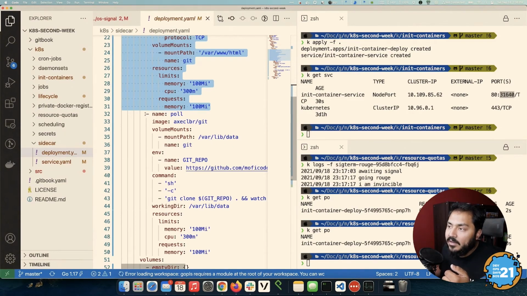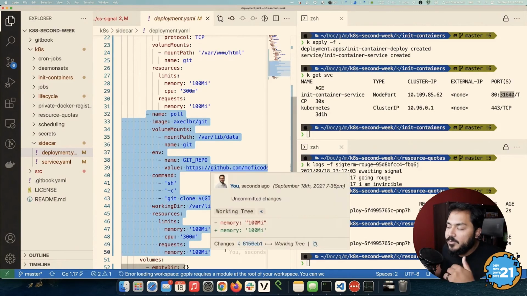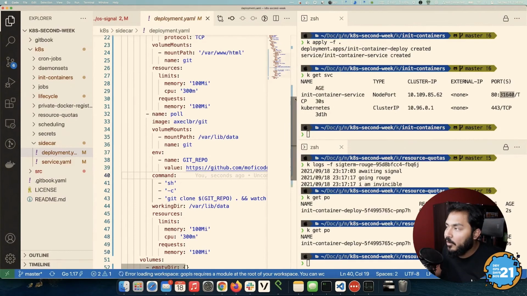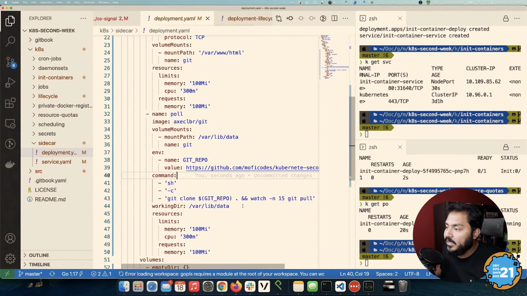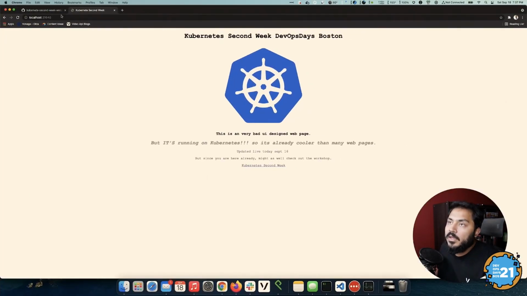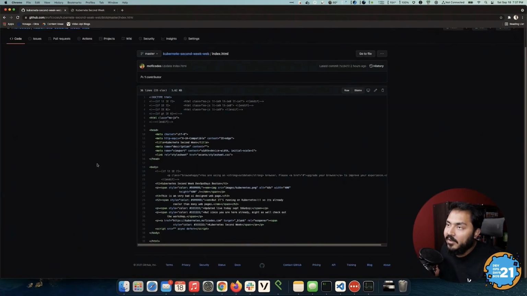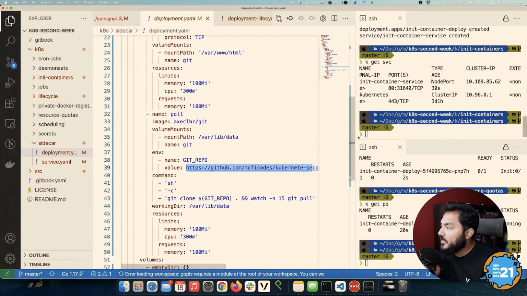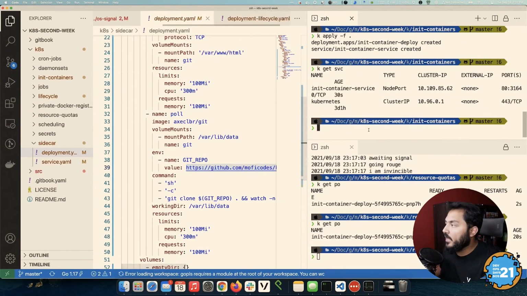And we have a second container, which is the same container as before, but this time it's a sidecar, and it is running a git clone command every 15 seconds. It is just on a loop, every 15 seconds running a git clone command on the same repository. What we can do with this is, if we make any changes to this, after 50 seconds we're going to see that change live updated in there. So it's almost like a very dumb version of a CD pipeline.